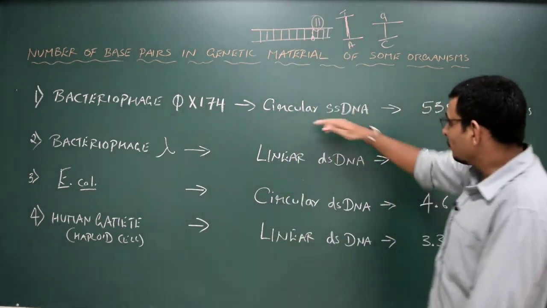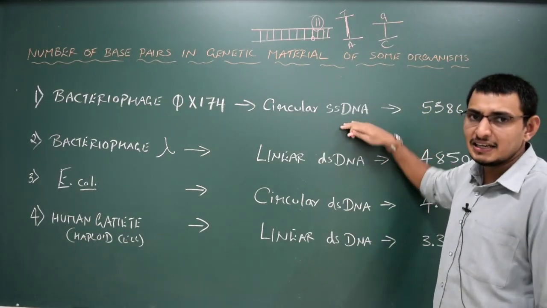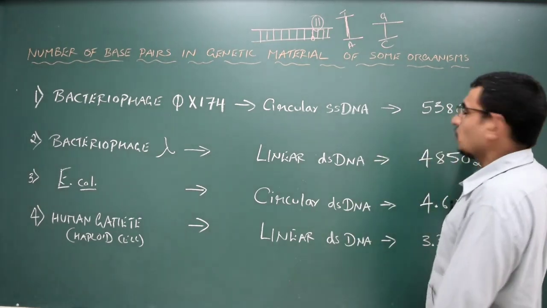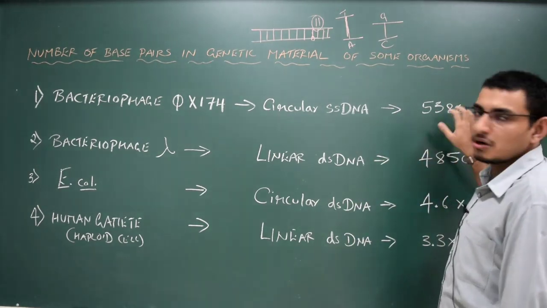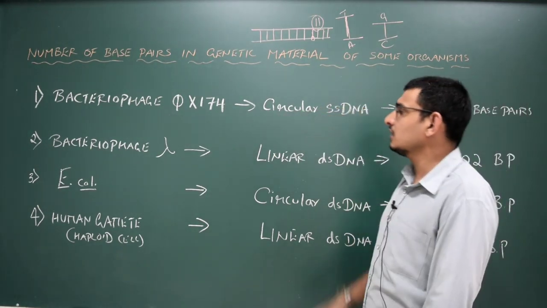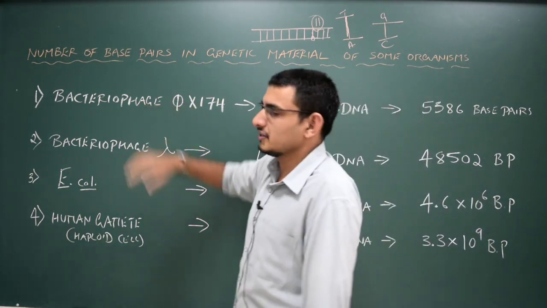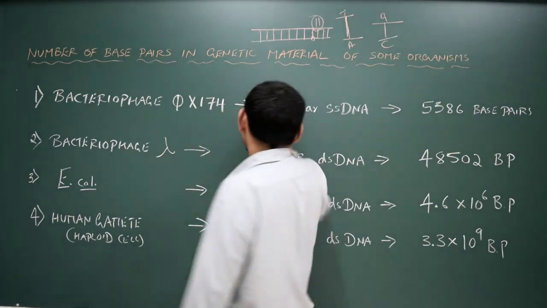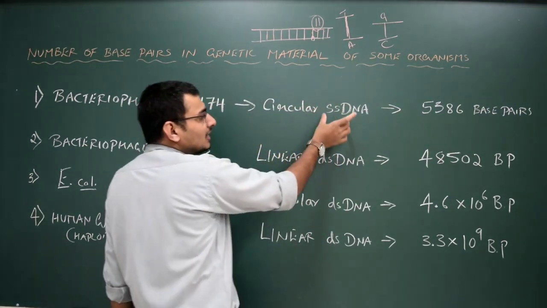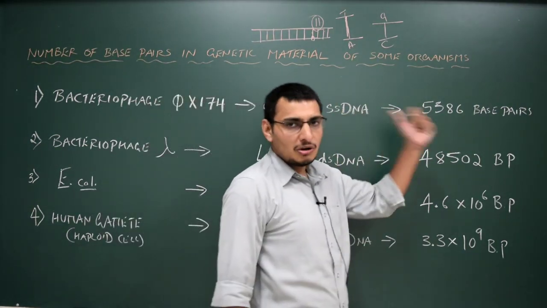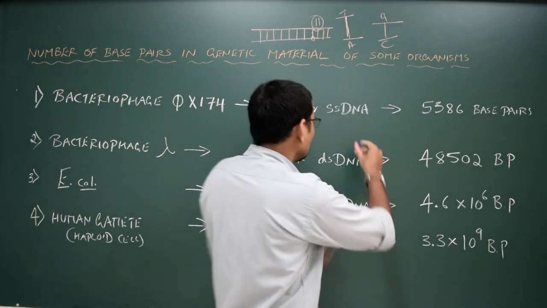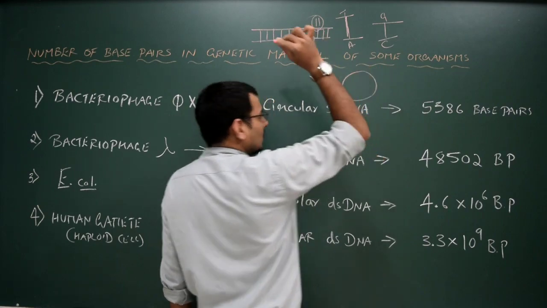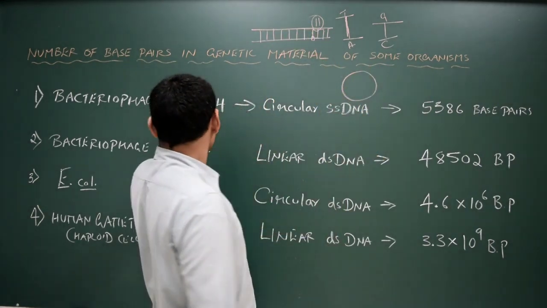So if you look into the circular single stranded DNA, if you count the total number of sequences or base pairs, that is what I have written here. This is the DNA present in the bacteriophage phi X 174, which has a circular single stranded DNA.